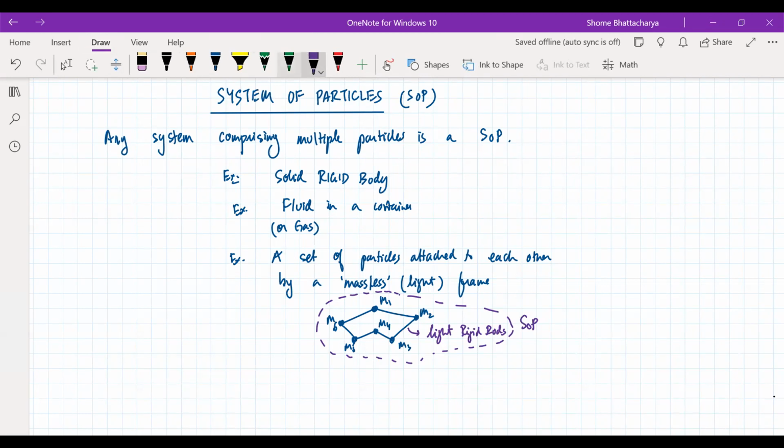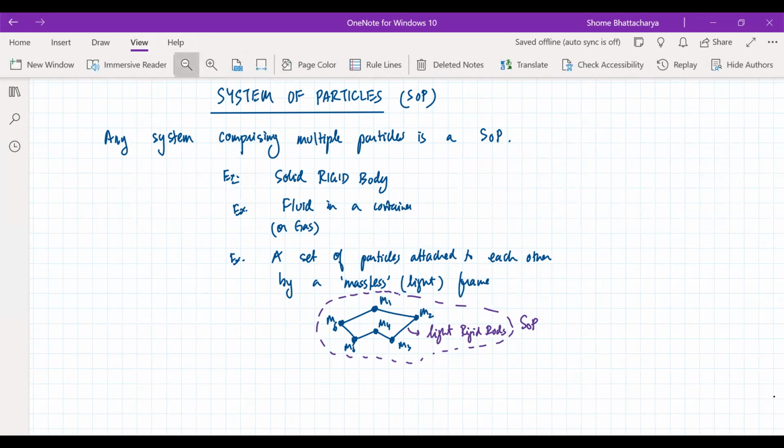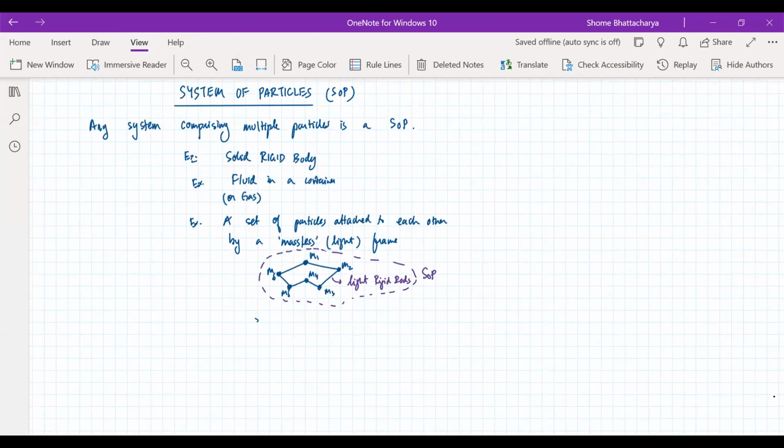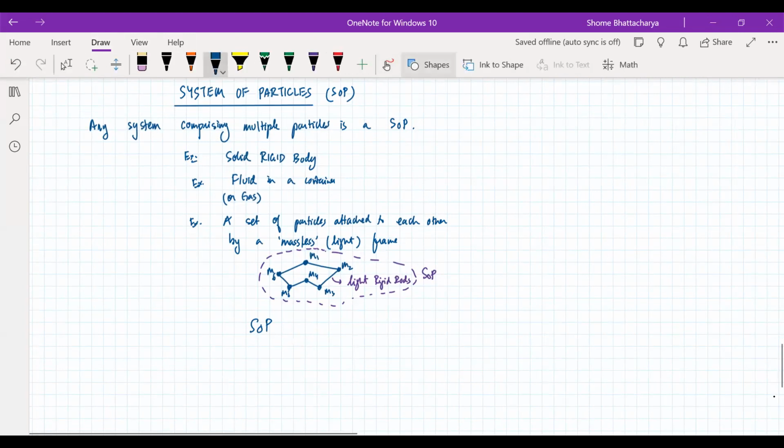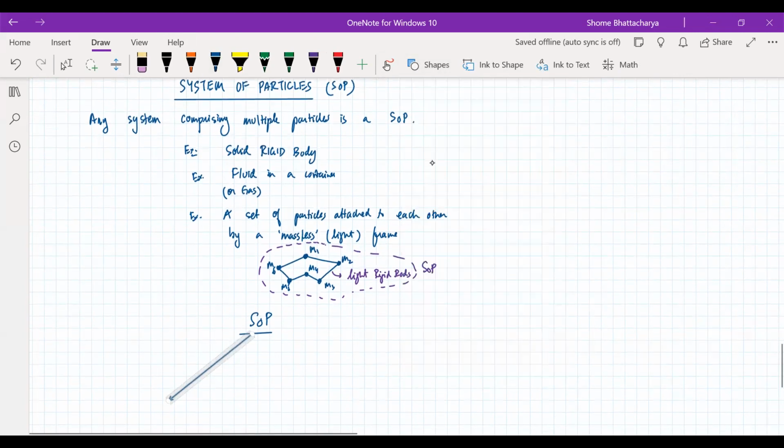Okay, now for our particular purpose, which is basically understanding mechanics related to such a system of particles, how we would apply dynamics, how we would apply work energy theorem, things like that. So for that purpose, we will divide or classify these into two categories. Okay, actually we can classify into many other categories also, but here we will classify it for our purpose into two such categories. One is called a discrete particle system, where the system consists of individual particles which are located at discrete or individual positions. And the other is a continuous mass distribution.